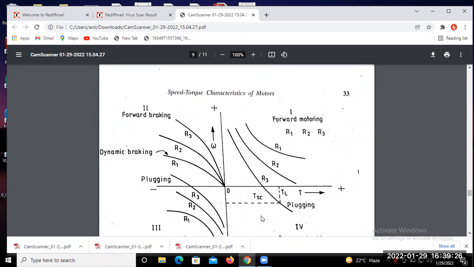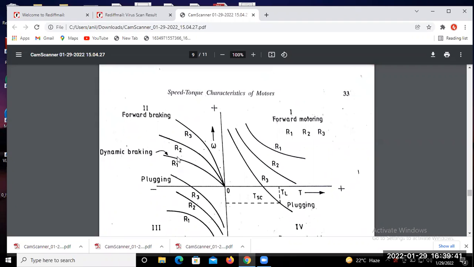So we find out for different resistance values their characteristic for dynamic braking. We already indicated here the torque and speed relation for dynamic braking.